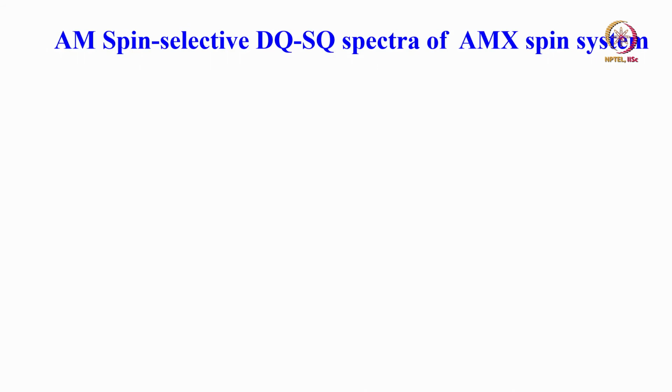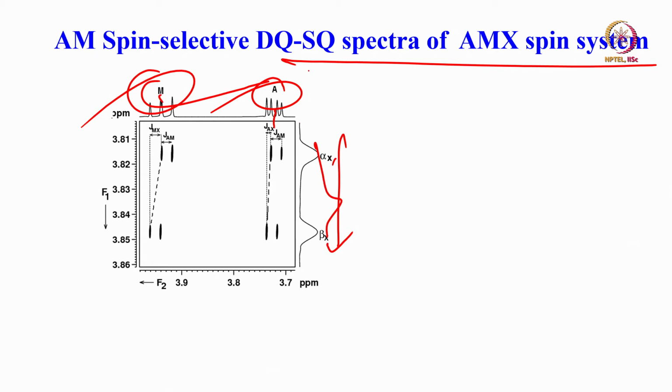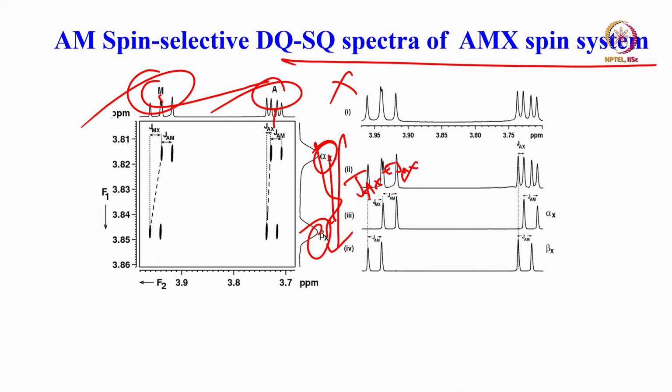Now, I will look at the AM spin selective DQSQ spectrum of AMX. Fantastic. It is an expanded region. This is the AM double quantum. So, in the single quantum dimension I will get the A and M chemical shifts. In the double quantum dimension, what will you get? The sum of delta A and delta M, and it is a doublet because of splitting with X, alpha X and beta X. Perfect, no doubt about it. Now, what does the separation give? J AX plus J MX. That is what I am going to get. We measure it, let us say. That is what the spectrum is.